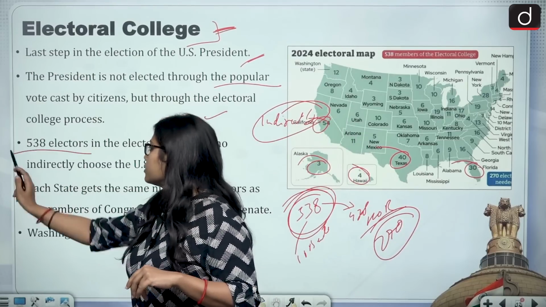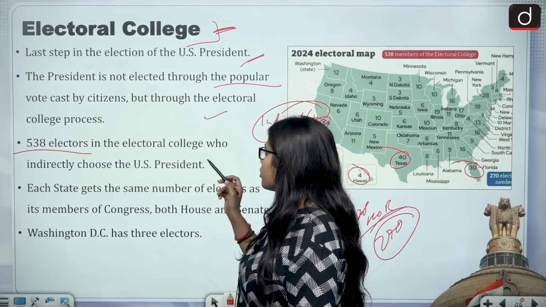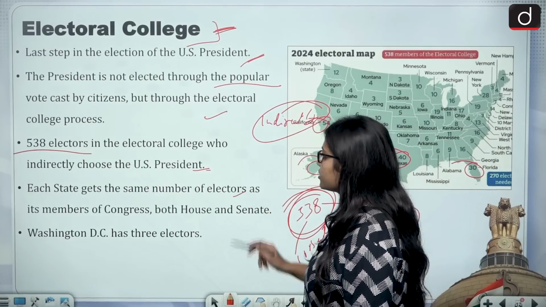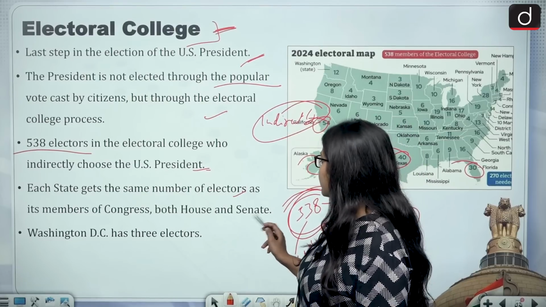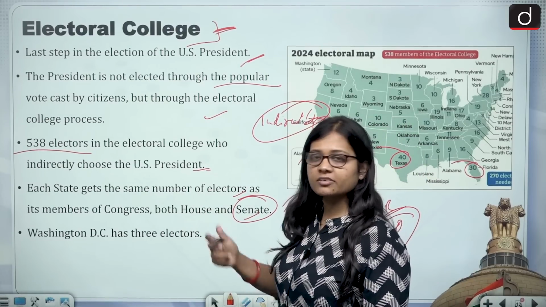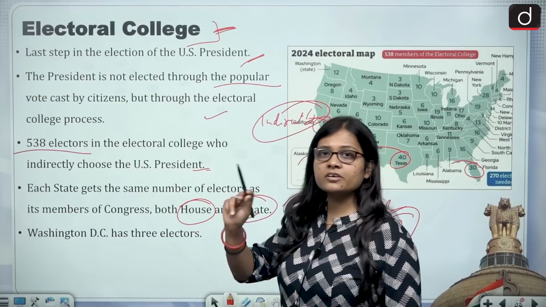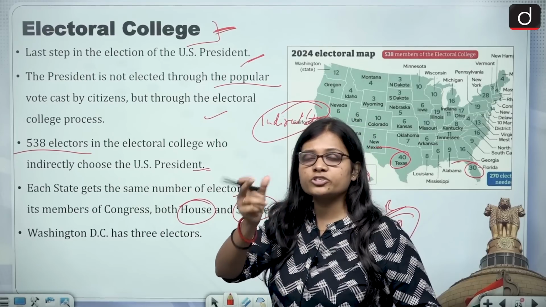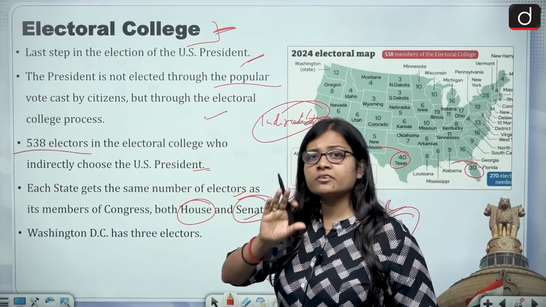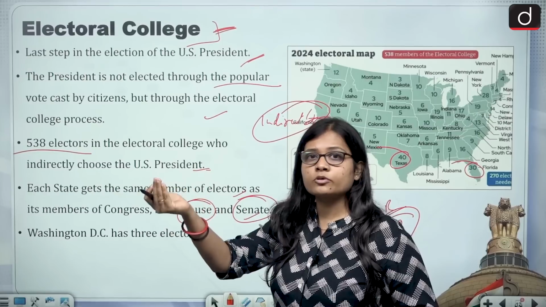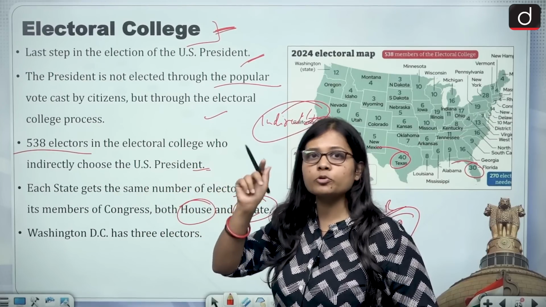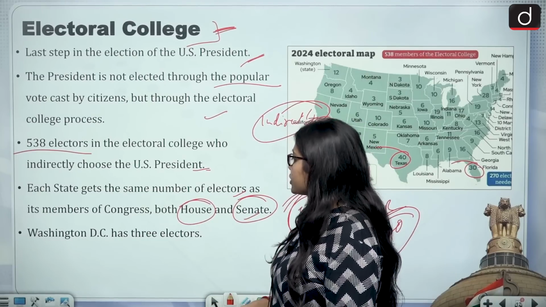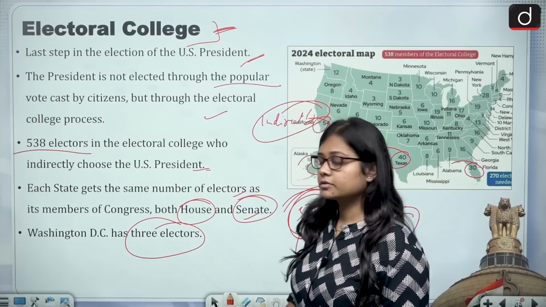In total there are 538 electors in the Electoral College who indirectly choose the US president. Each state gets the same number of electors as its members of Congress, both House and Senate. Now the Senate is the same, 50 states have 100 senators. Then there is the House of Representatives, where, on the basis of population or size, each state has a different number of electors, while the proportion of each vote becomes the same. Then Washington DC has 3 electors.